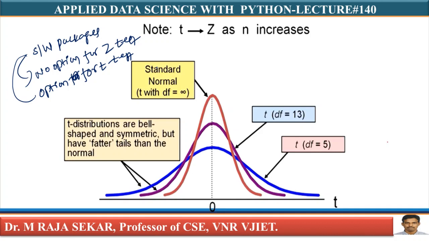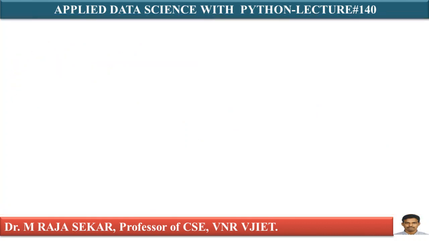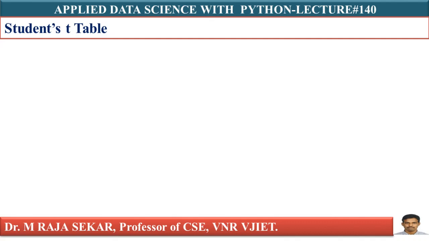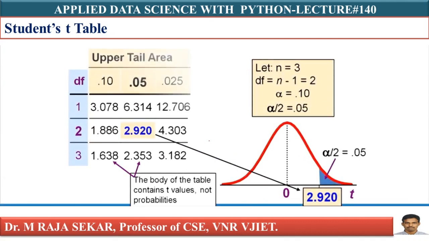We will look at the Student's t table. I already discussed the Z distribution table. Now we will compare the Z distribution table and the t distribution table. You must understand there is a difference between the Z table, the standard normal table, and the t distribution table.